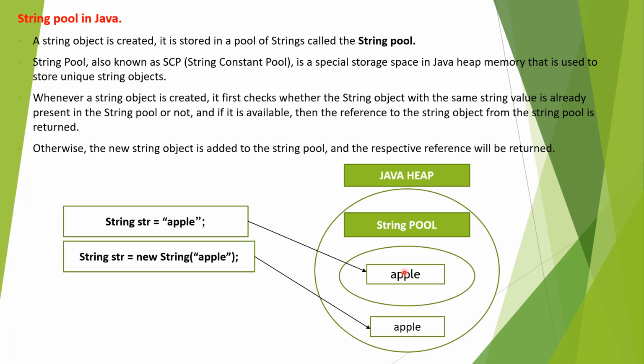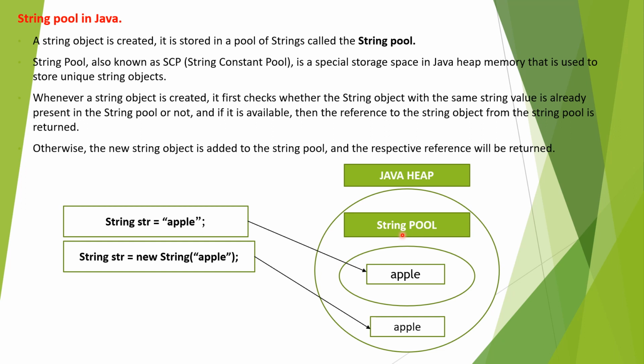If it is present in the string constant pool, then the reference of the string object from that pool is returned.